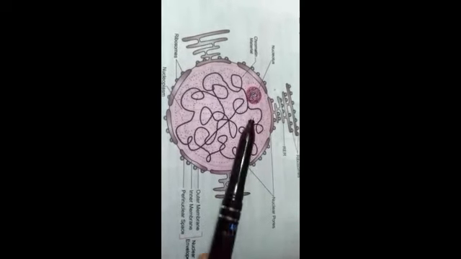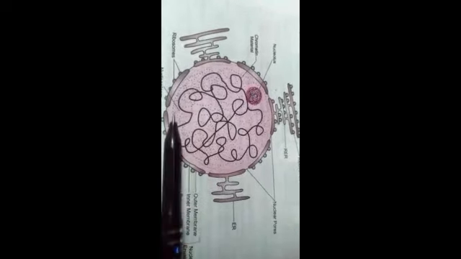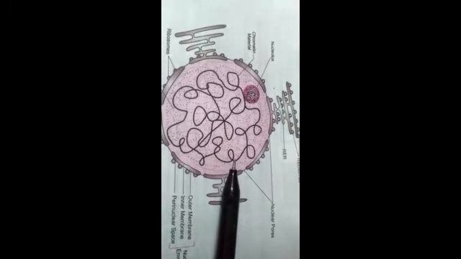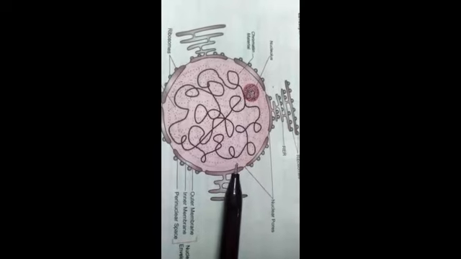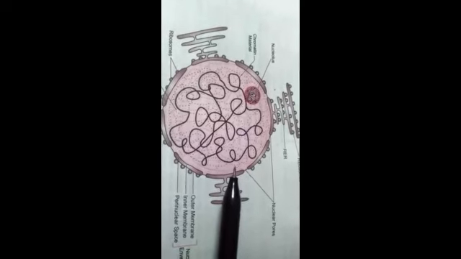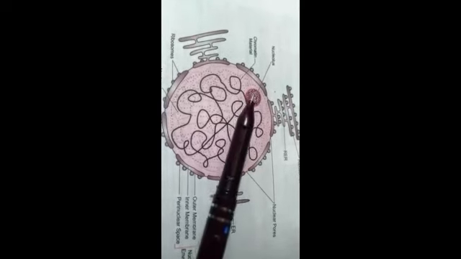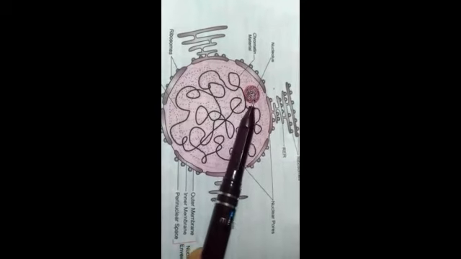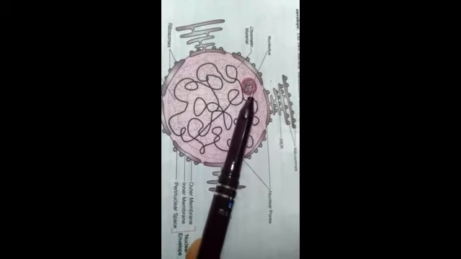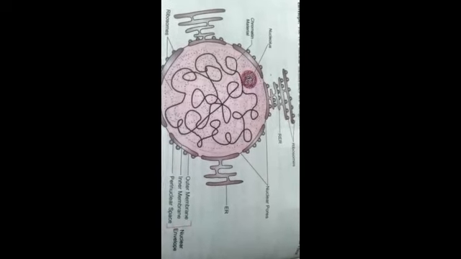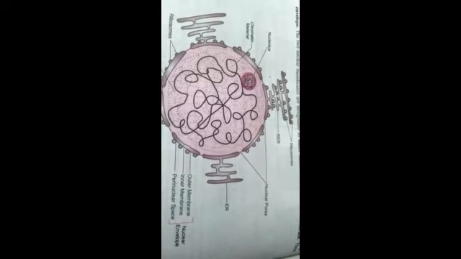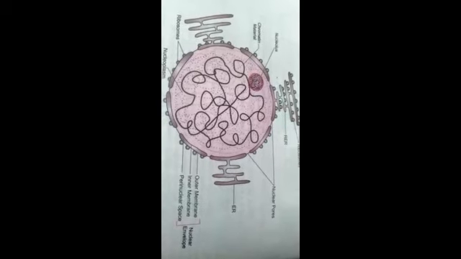Then you are seeing a thread-like network. This network is called the chromatin material or chromatin thread. After that, you are seeing a round, ball-like structure. That structure is called the nucleolus.